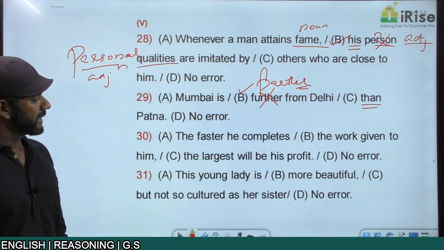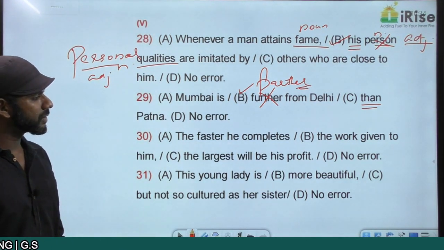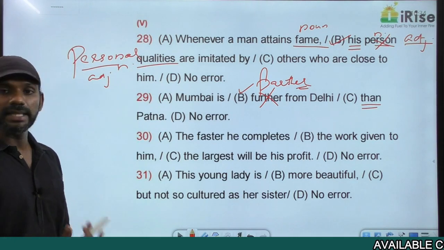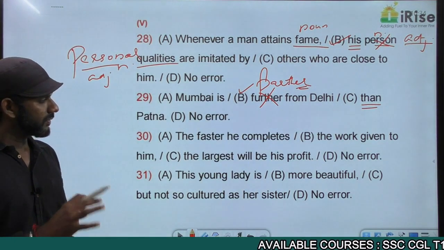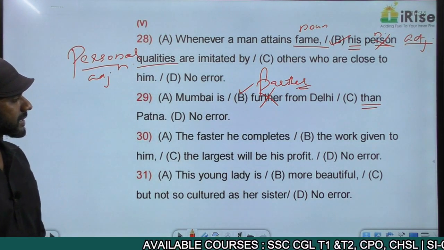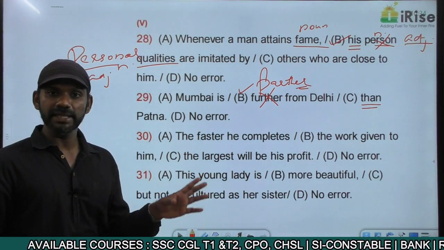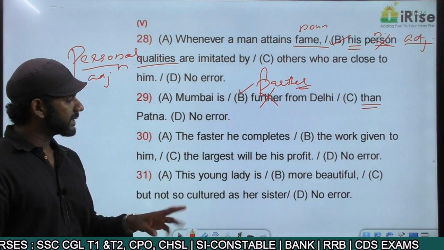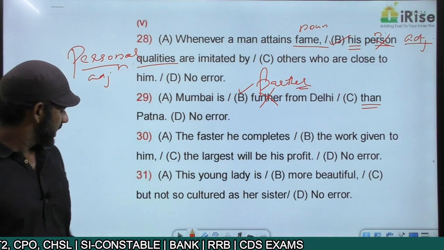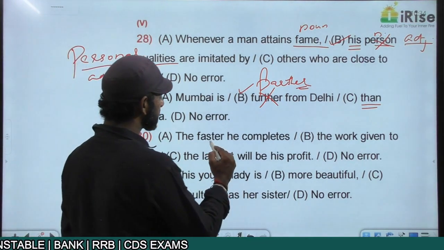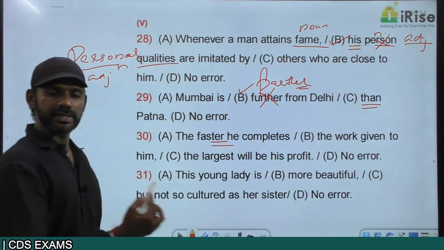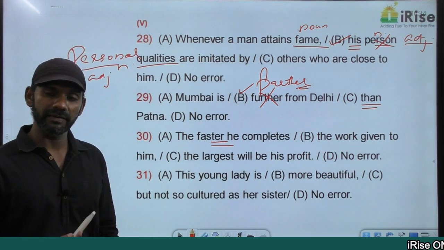The next one. The faster he completes the work given to him, the largest will be his profit. We have two ideas here. The first idea is the faster he completes the work given to him. The second idea is the largest will be his profit. The first idea contains a comparative degree adjective, so the second idea must also contain a comparative degree adjective.